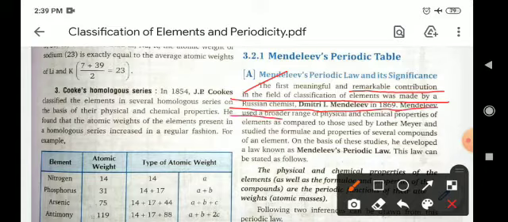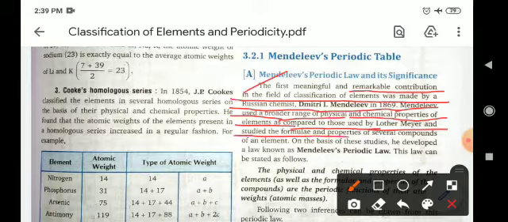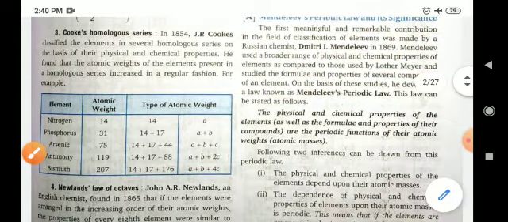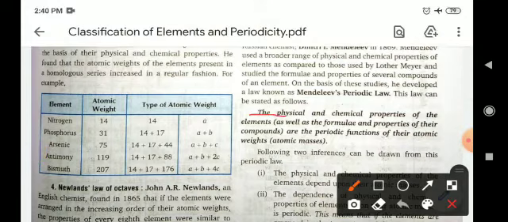Mendeleev used a broader range of physical and chemical properties of elements as compared to those used by Lothar Meyer, and studied the formulae and properties of several compounds of the elements. On the basis of these studies, he developed the law known as Mendeleev's periodic law. According to Mendeleev's periodic law, the physical and chemical properties of elements are a periodic function of their atomic weight or atomic masses.